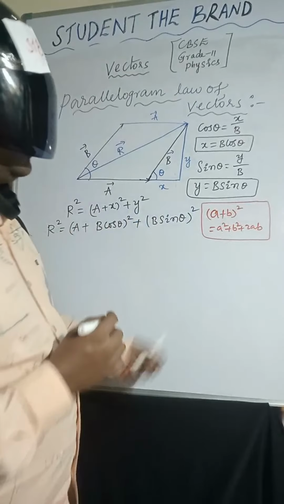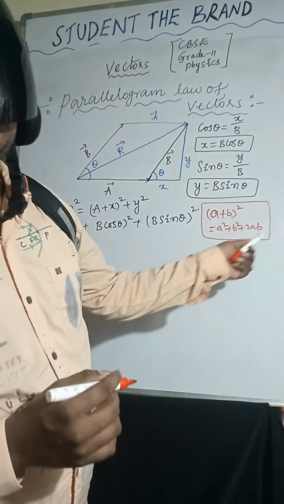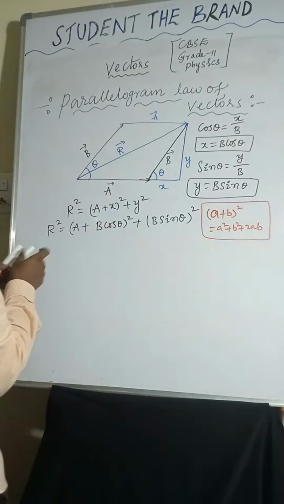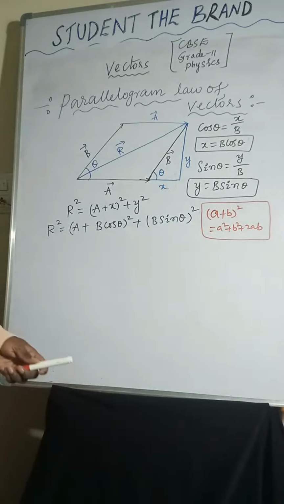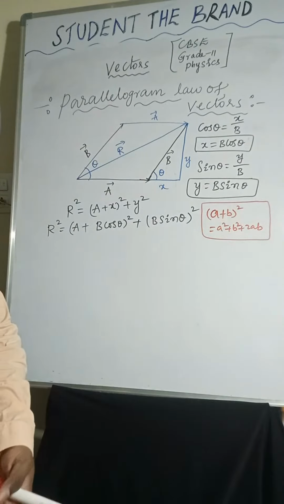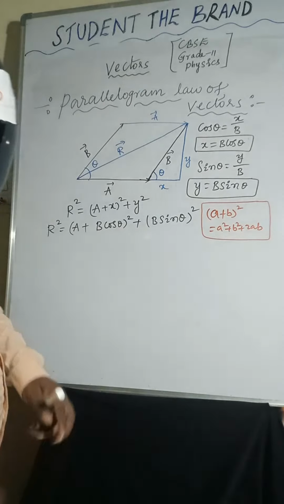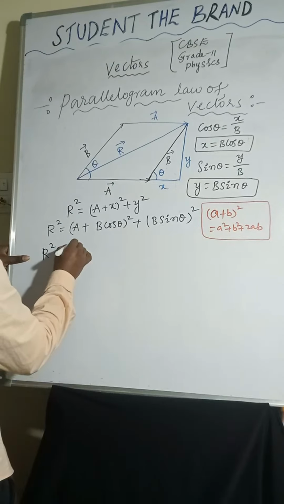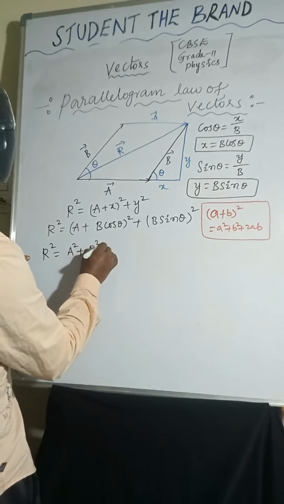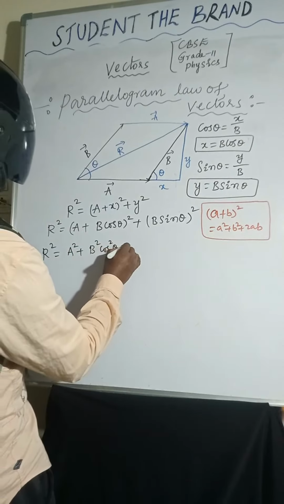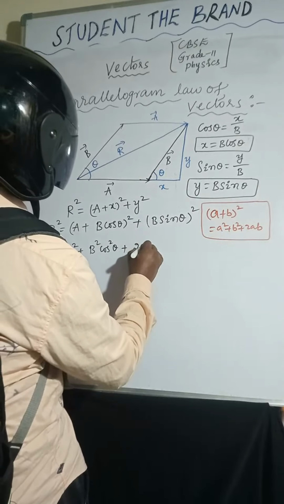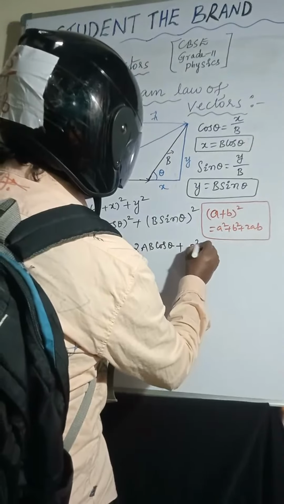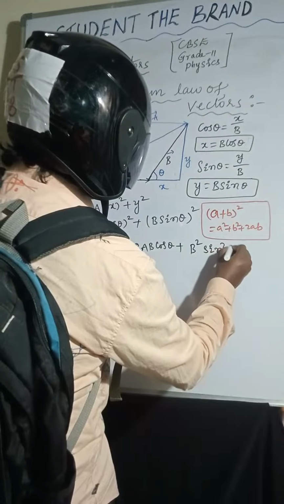Okay. So the (a plus b) whole square formula is a square plus b square plus 2ab. Here also I am taking the same. So now r square equal to a square plus b square cos square theta plus 2ab cos theta plus b square sin square theta.